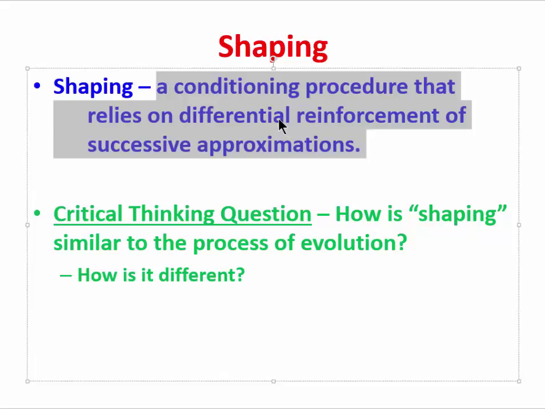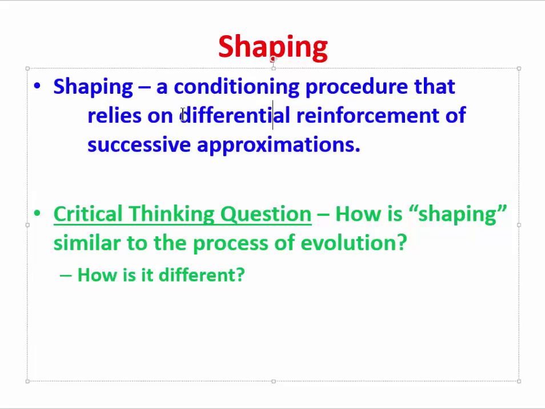So you can imagine that early on, the cat was simply reinforced for getting onto its hind legs, and then at some later point, the cat would be required to get onto its hind legs and tap once, and then after a certain number of reinforcers, the cat would be required to tap twice rather than just once, and then up to 3 times. So we're taking successive approximations of the desired behavior.